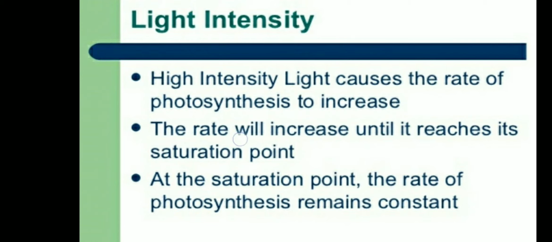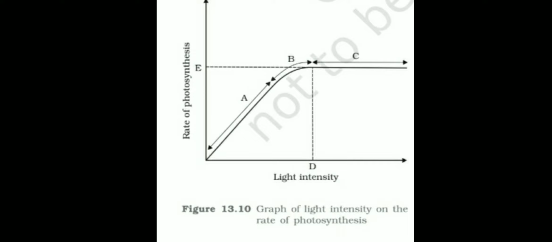Here in this graph you can see the rate of photosynthesis and light intensity. So point A, point B, then point C, and this point D. If you come to point C, here the light intensity is blocked.